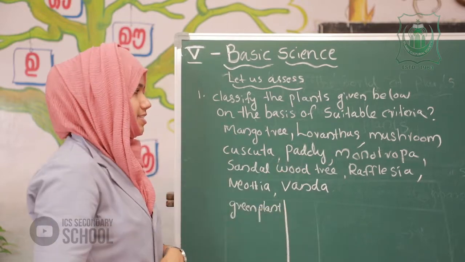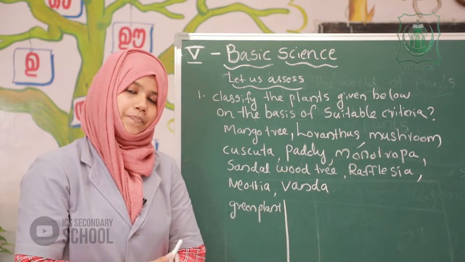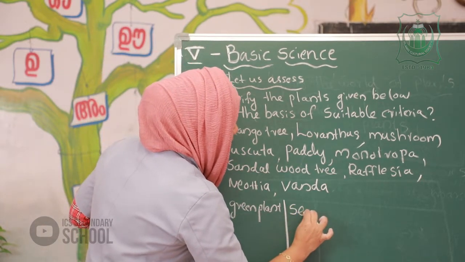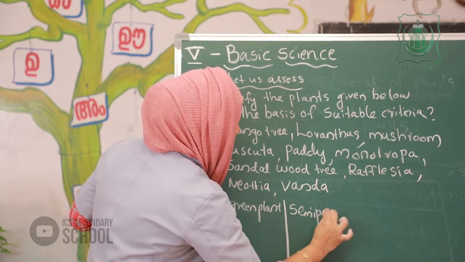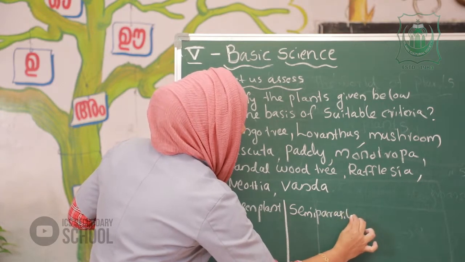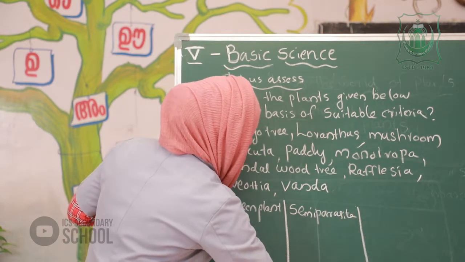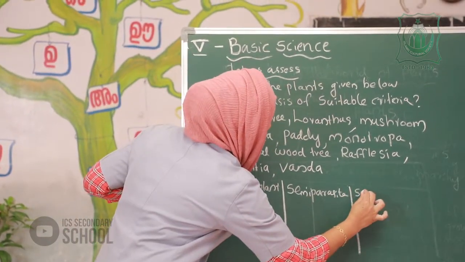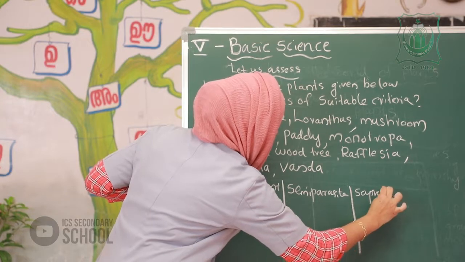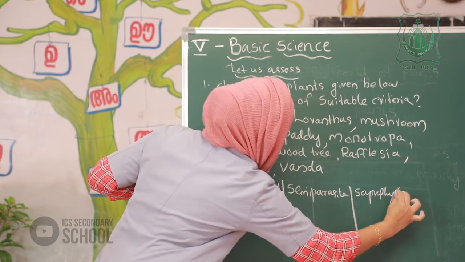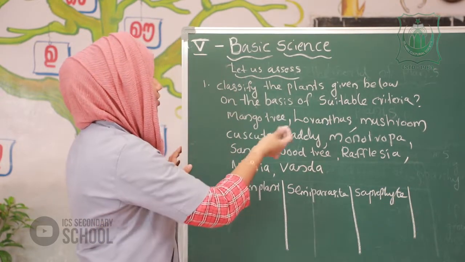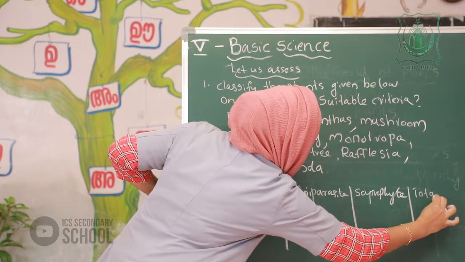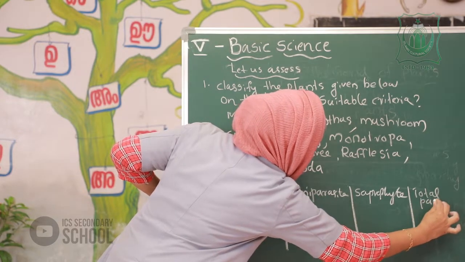Next, Loranthus is a semi-parasite. So the next group is semi-parasite. Next, mushroom is a saprophyte. Cuscuta is a total parasite.